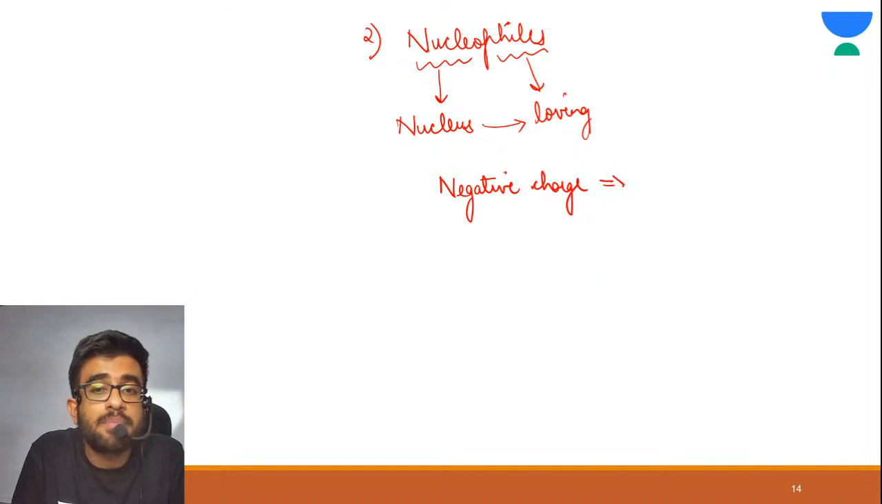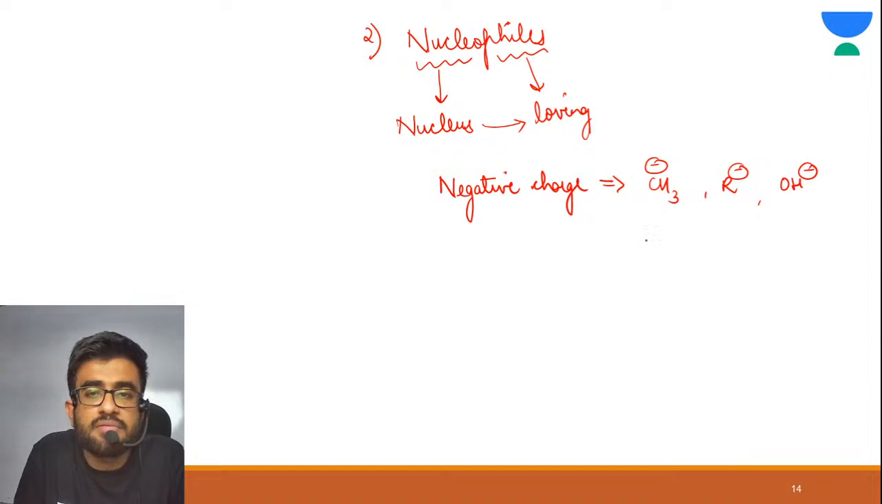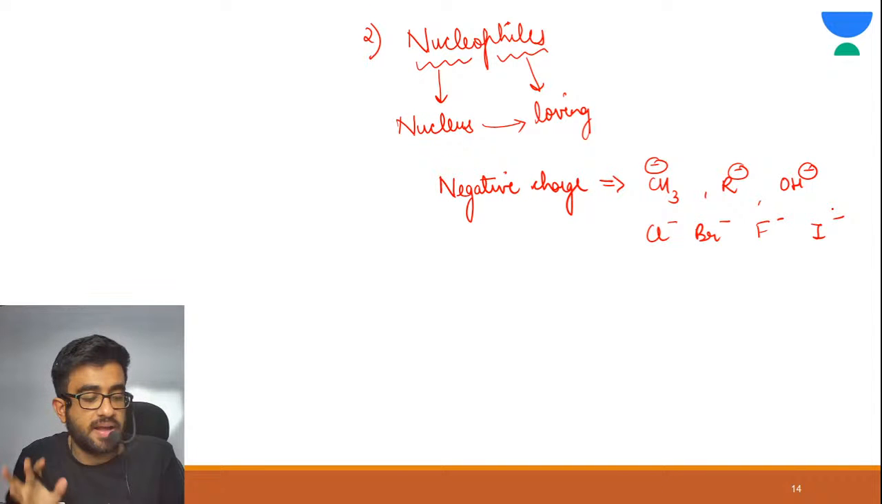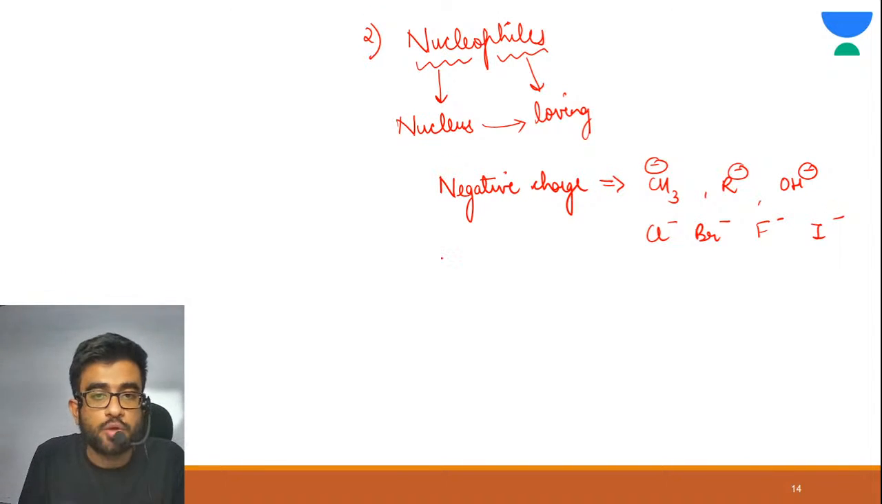Now what are examples of negative charge nucleophiles? CH3 negative, OH negative, chlorine negative, bromine negative, F negative, iodine negative. These are nucleophiles. Alright, now these are negatively charged nucleophiles.